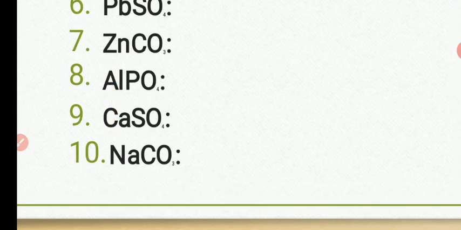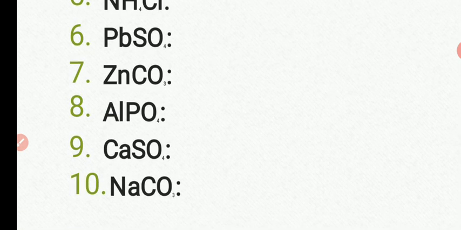Now zinc carbonate, you've seen that it is a carbonate salt. Now what happens to the solubility of carbonate salts? Are all carbonates soluble or are they insoluble? Go and check the solubility rule, then you will know it. Now let's see number 8, aluminium phosphate. That's aluminium tetraoxophosphate 5. Now go and check. It is a phosphate salt. So are all phosphate salts soluble? If not, are they insoluble? So you go and check.